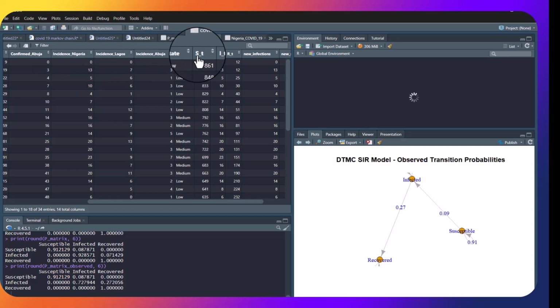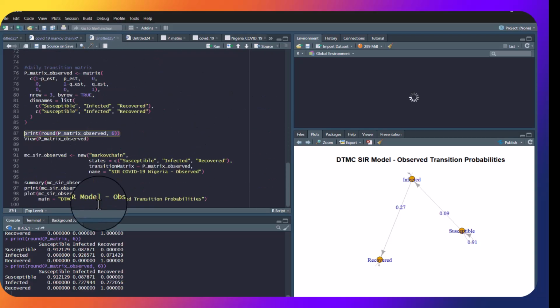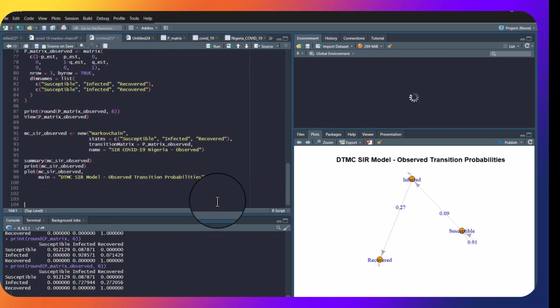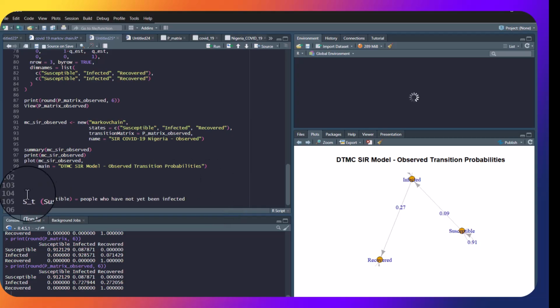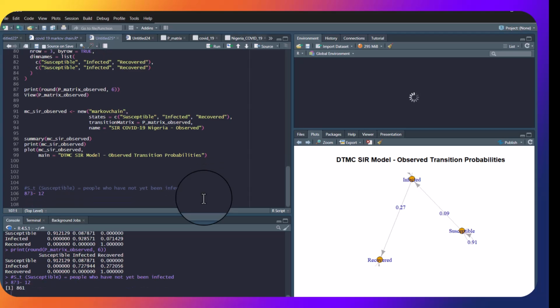Now this S_T is basically the people who have not yet been infected. So like I said in the early assumption, I made the total population to be 873, right? So that would be 873, which is the total population, minus the new confirmed cases, 12 for example, which is 861.